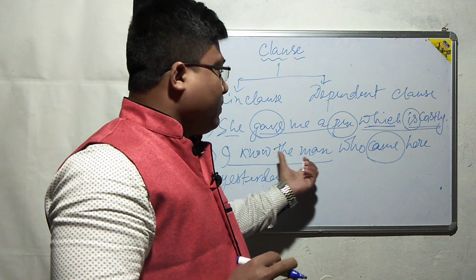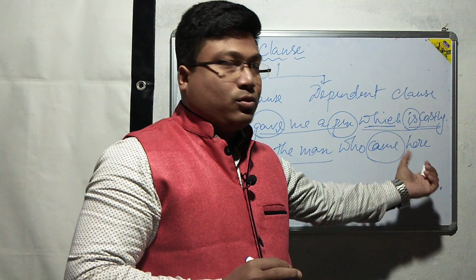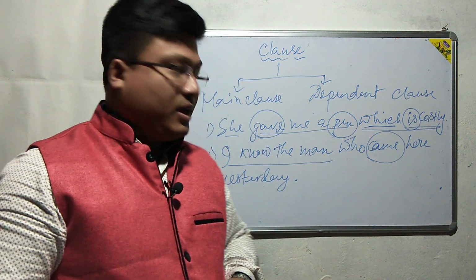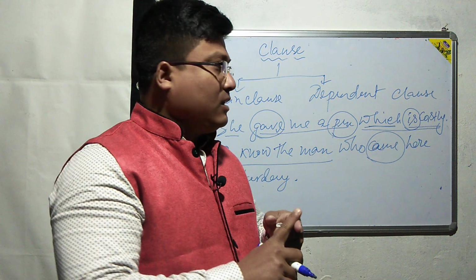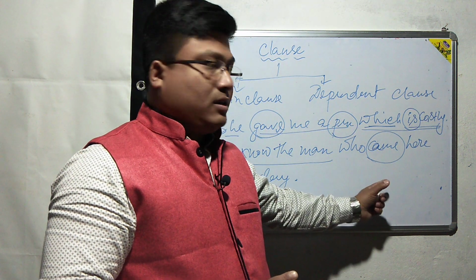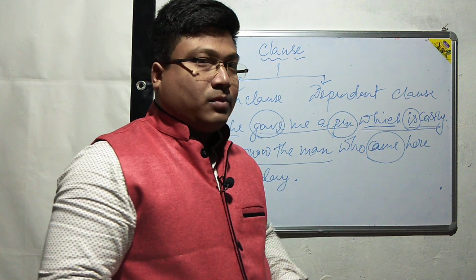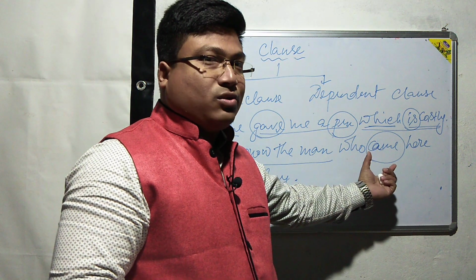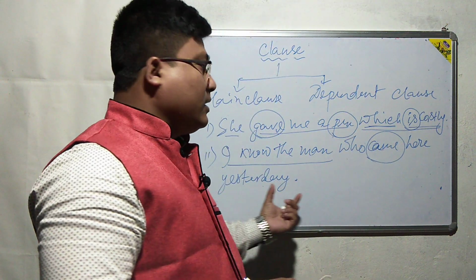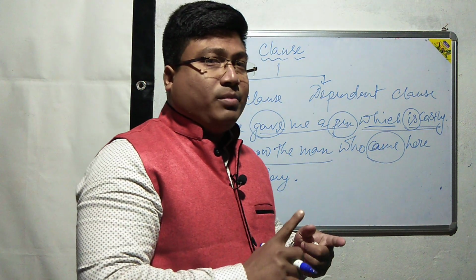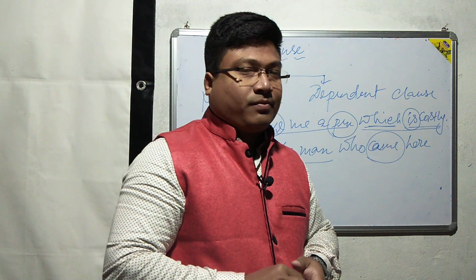But without the main clause, who came here yesterday can never be used separately. Look at the distinction between a question and this form. This is not a question. Here there is no inversion. Who came here yesterday cannot be used separately.